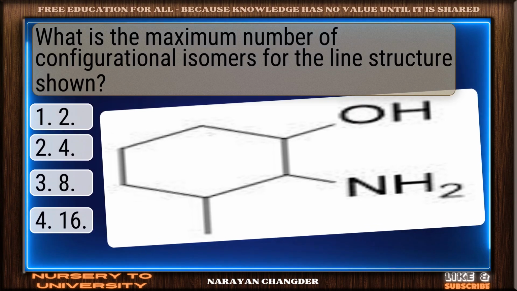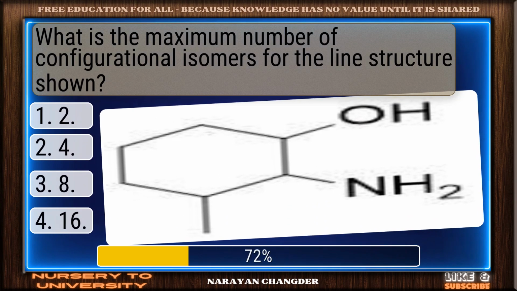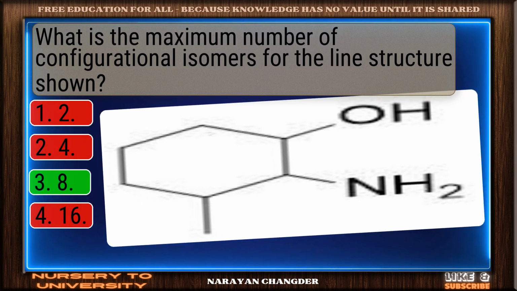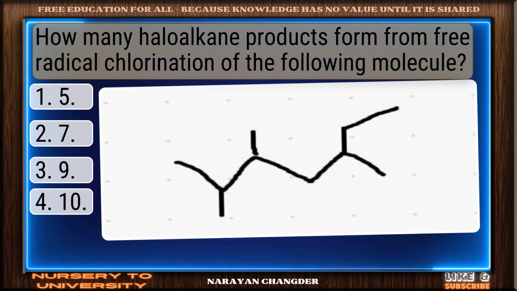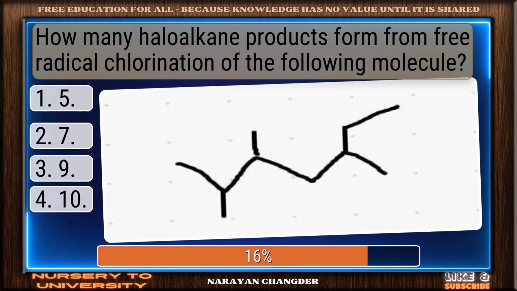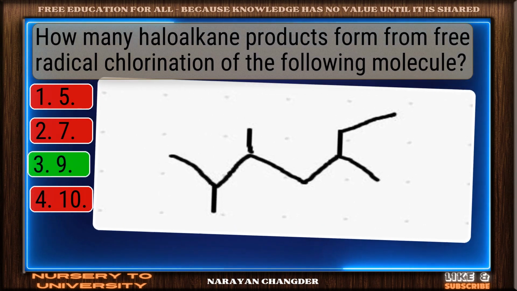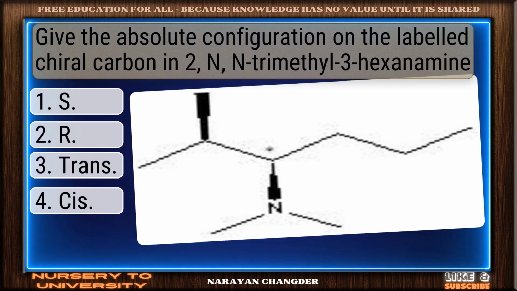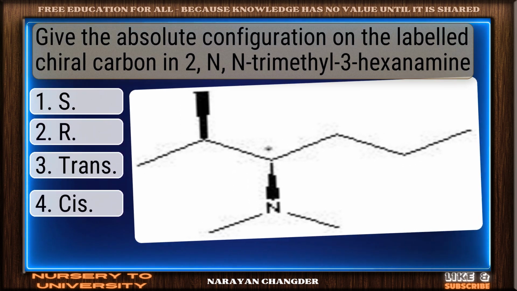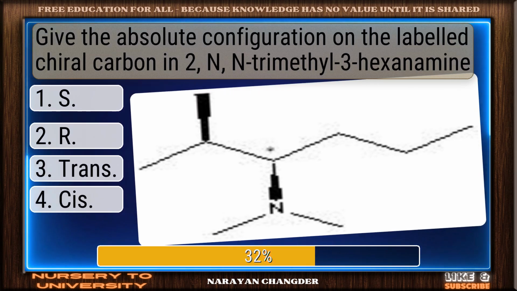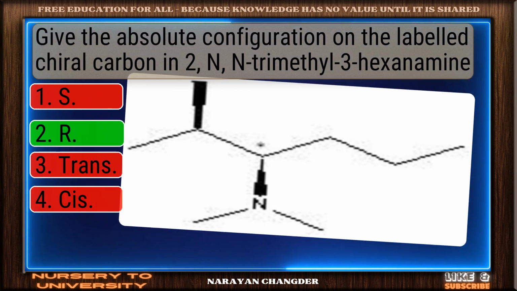What is the maximum number of configurational isomers for the line structure shown? Sharp thinking. 8 is the right choice. How many haloalkane products form from free radical chlorination of the following molecule? You chose 9, and it is correct. Give the absolute configuration on the labeled chiral carbon in N,N-dimethyl-3-hexanamine. Right choice. R is the best answer.